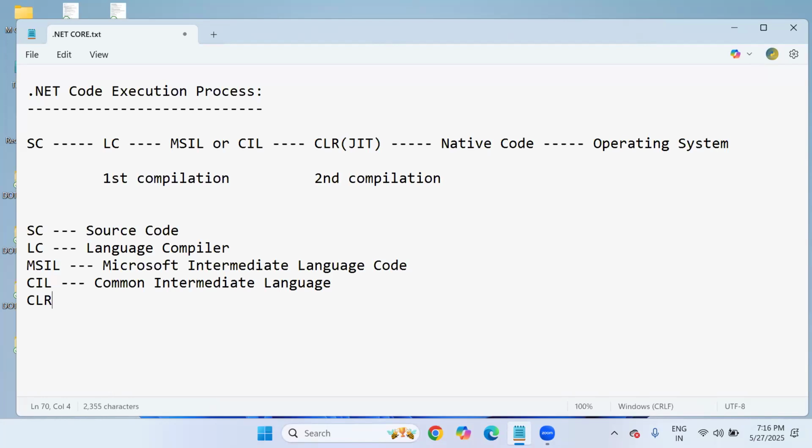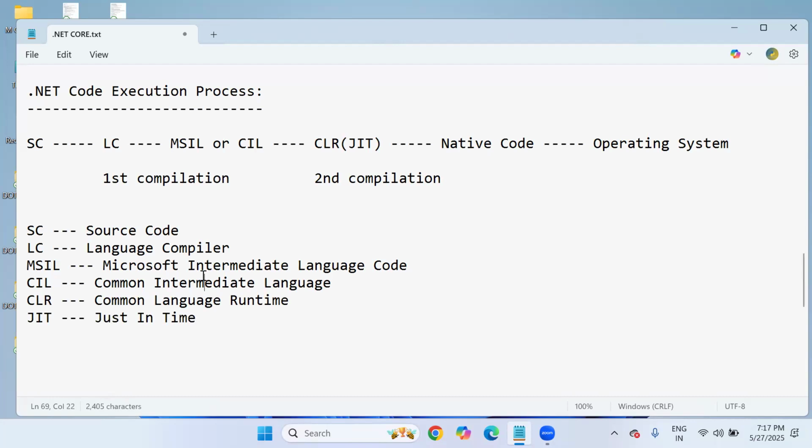CLR is a very important component in the entire .NET: Common Language Runtime. And JIT means Just-in-Time Compiler. So these are the abbreviations.